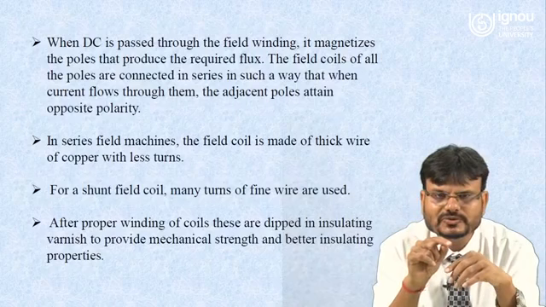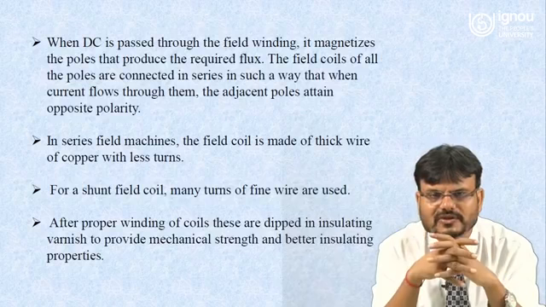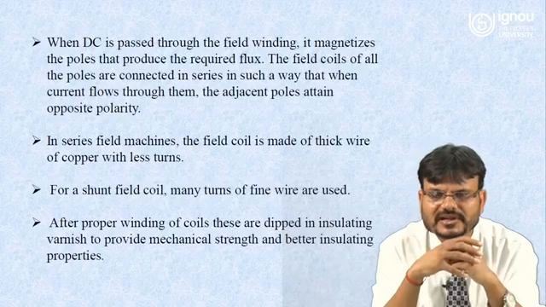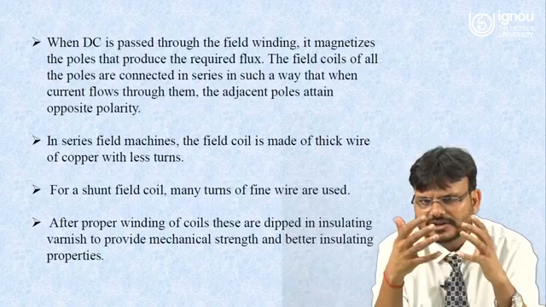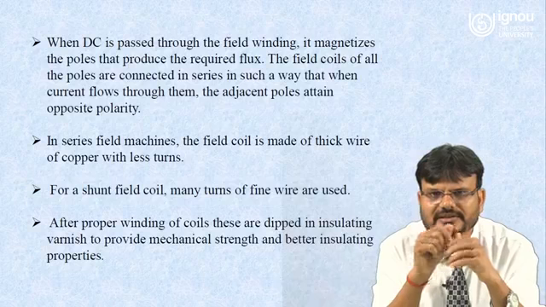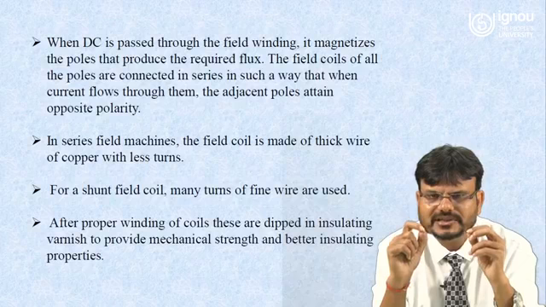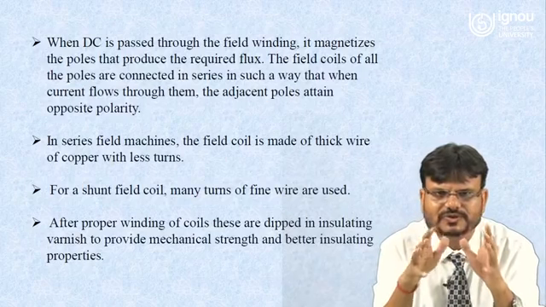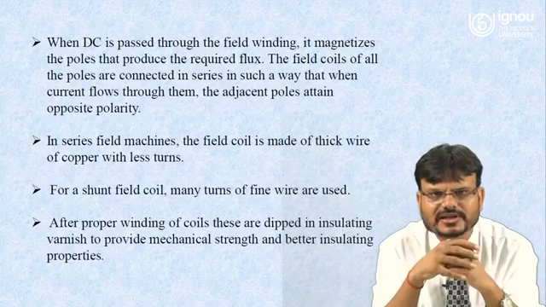If you want more current to flow, the resistance of that particular coil should be less, because I is equal to voltage divided by resistance, right? And resistance is inversely proportional to the area of the conductor. That means R is proportional to rho L upon A, right? So if this conductor is thick, that means diameter is more. If diameter is more, resistance is less. If resistance is less, current is more. So that's why in series field winding, the field coil is made of thick wire with fewer turns.